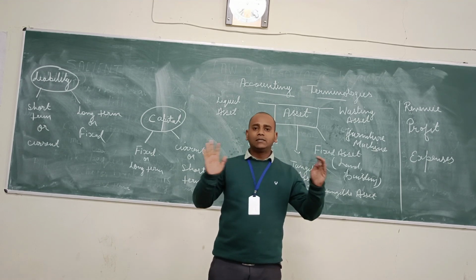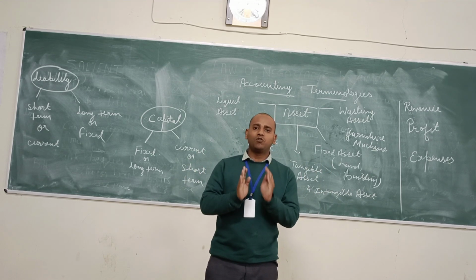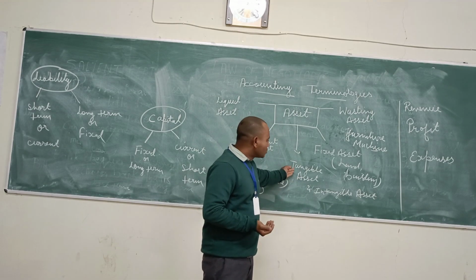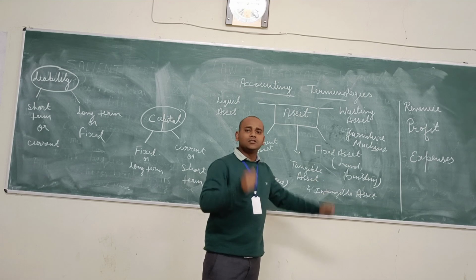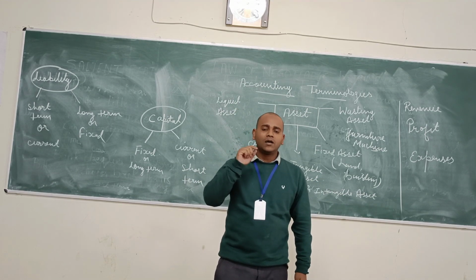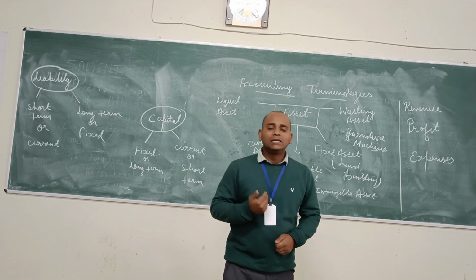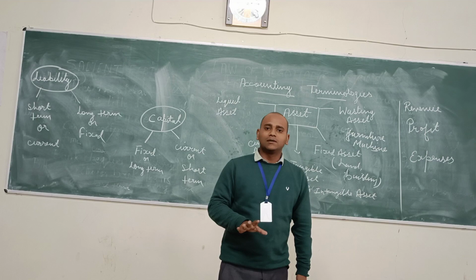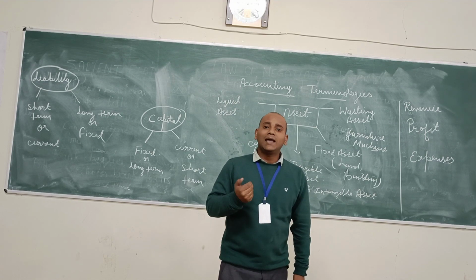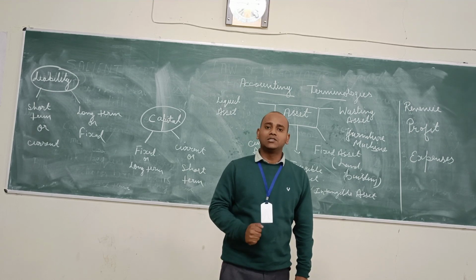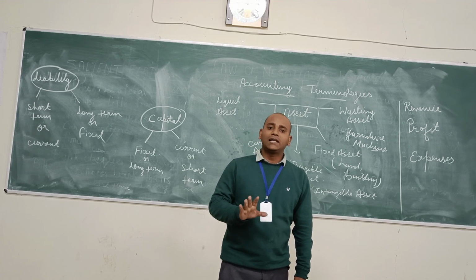So there are different dimensions of assets in any business. We can also say there are two types of assets: tangible and intangible. Tangible means which can be seen with our naked eyes, which can be touched and felt. All those assets which have a physical existence, which we can see with our naked eyes, can be called tangible assets.